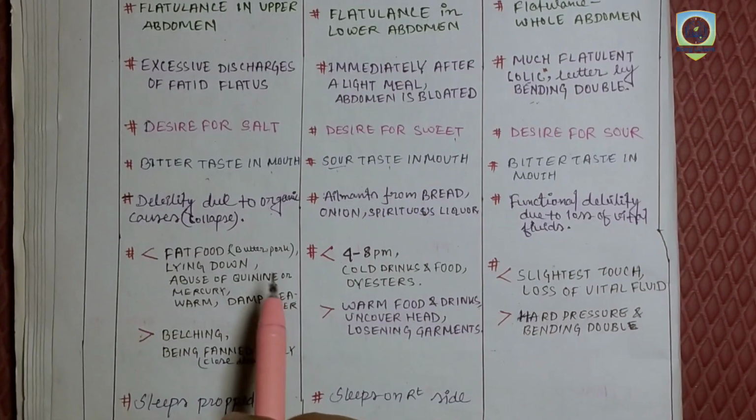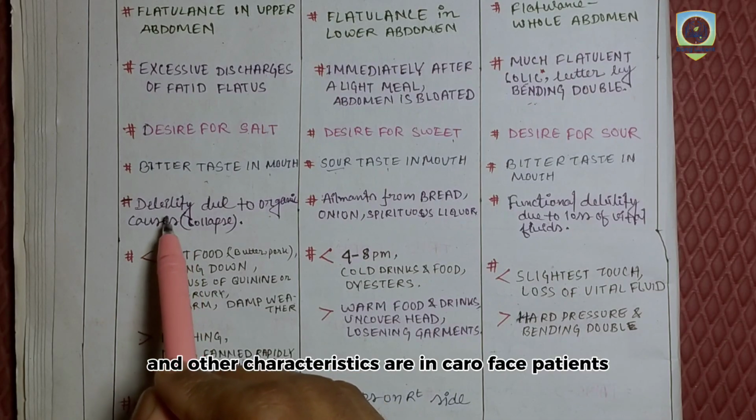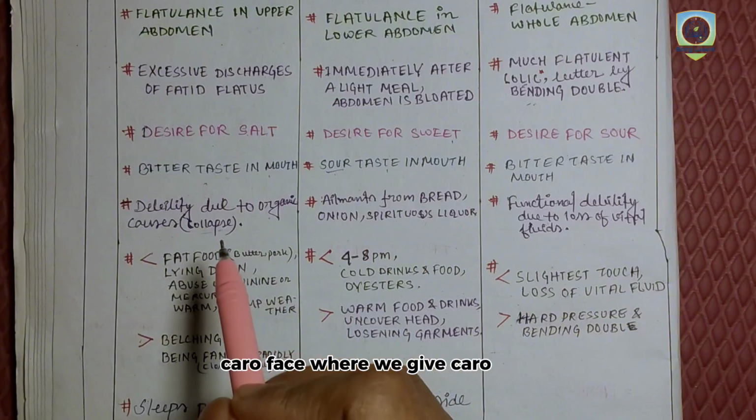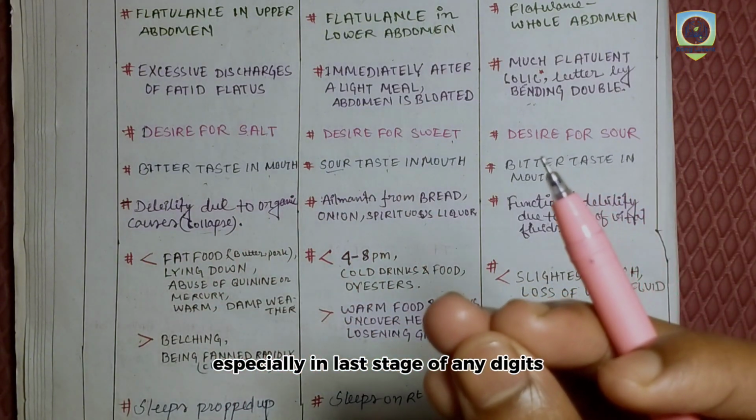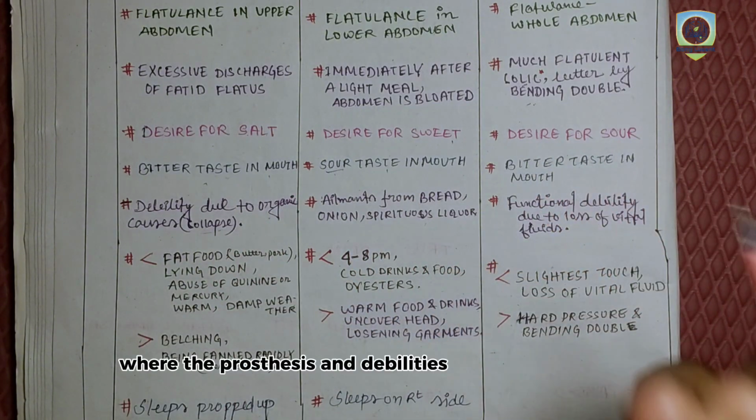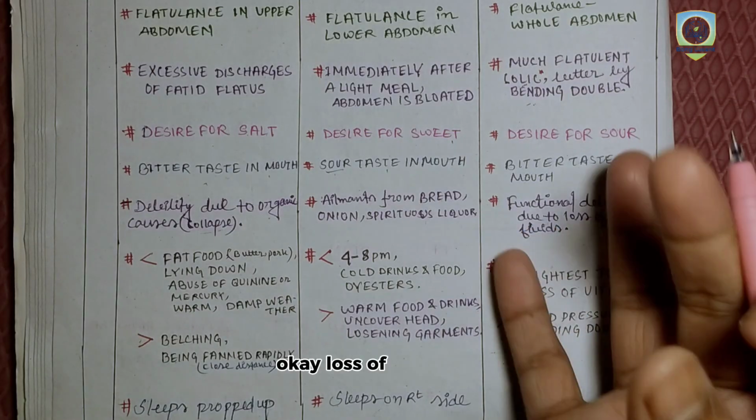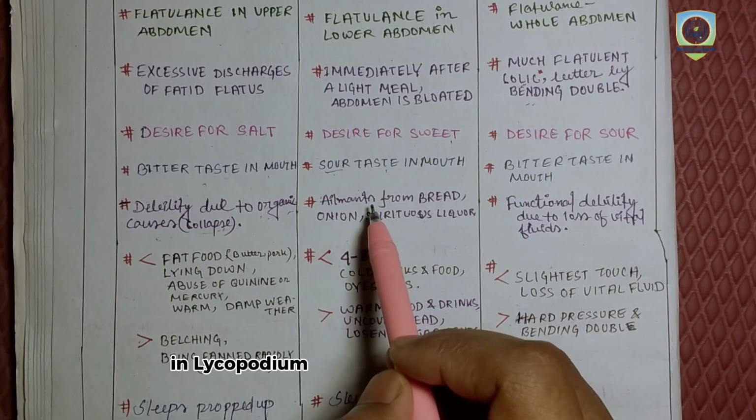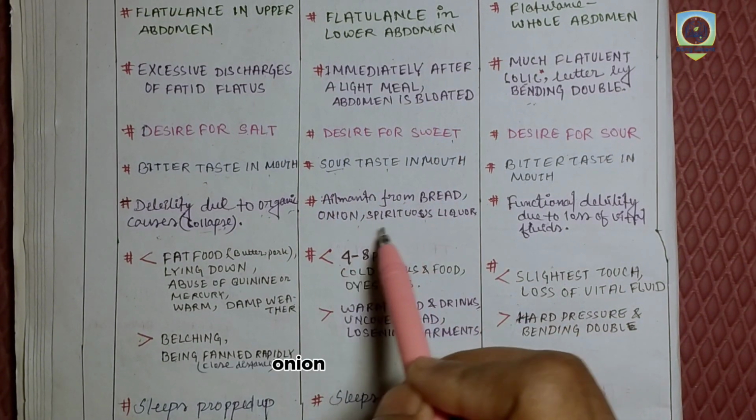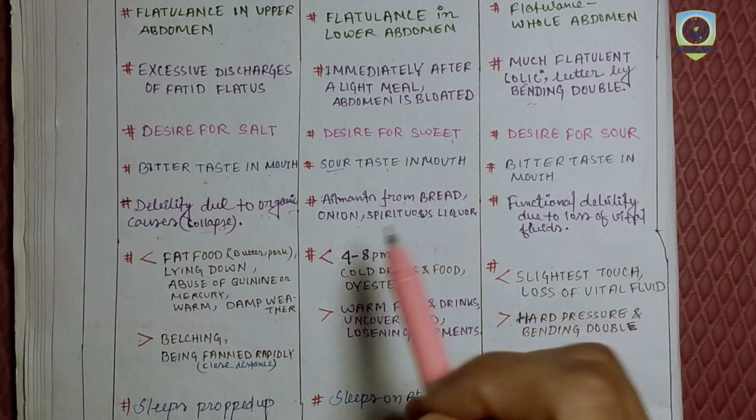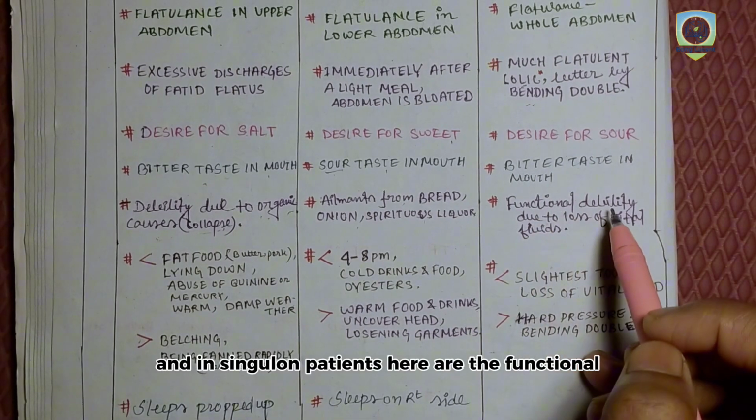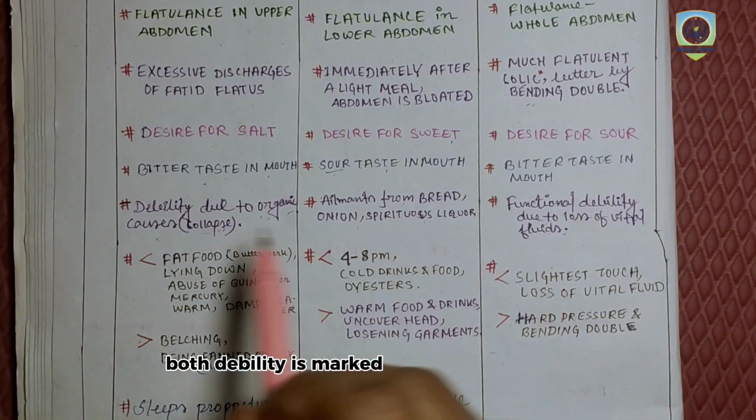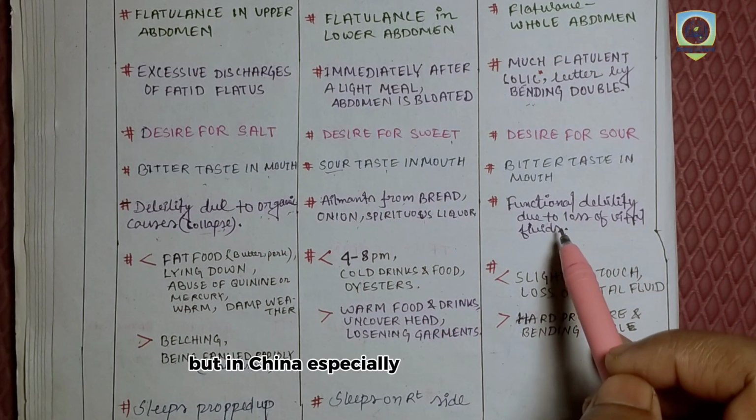Okay. And other characteristics are, in Carbo veg patients, debility due to organic causes, especially in collapse. Actually, we give Carbo veg especially in the last stage of any disease, any complaints, where prostration and debility are marked, the collapse stage. Okay, loss of vital fluid. So debility due to organic causation. What are the causations? Okay, in Lycopodium patients, ailments from bread, onion, spirituous liquor, etc. And in Cinchona patients, the functional debility is due to loss of vital fluids. Both have marked debility, Carbo veg and Cinchona, but in Cinchona especially loss of vital fluids.